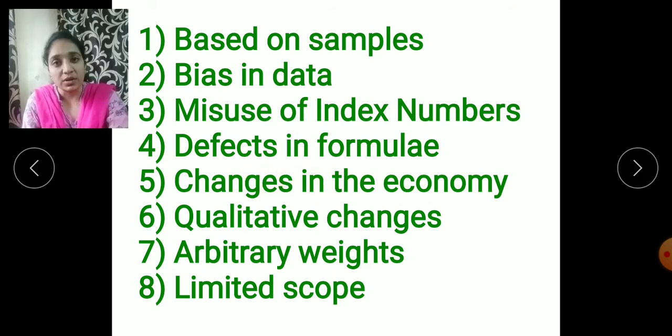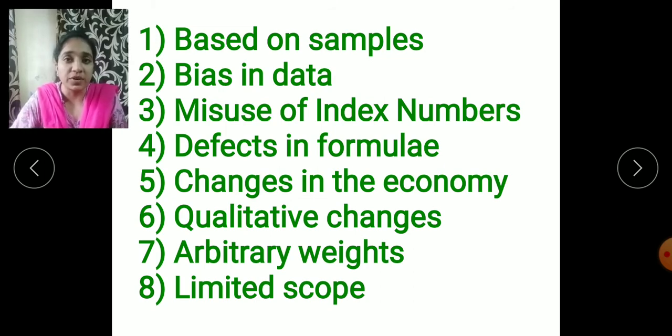If any product was produced on a high scale in the previous year, but the people do not prefer it in the current year, automatically the production will come down, and this will result in changes in the index number, which is also a type of limitation.